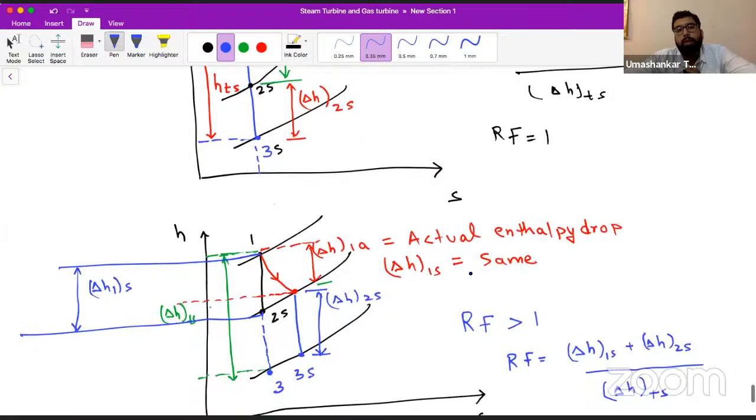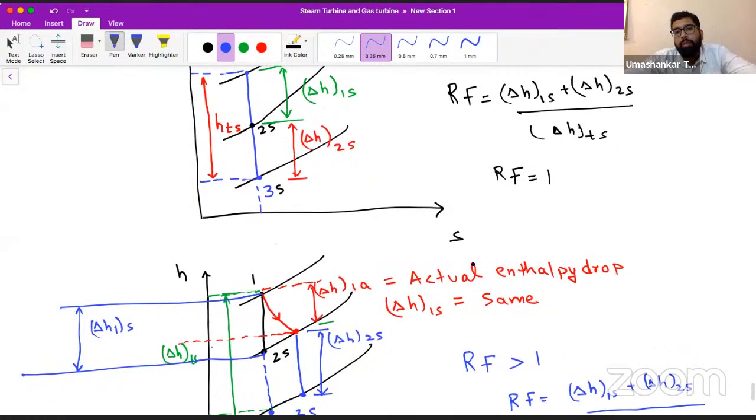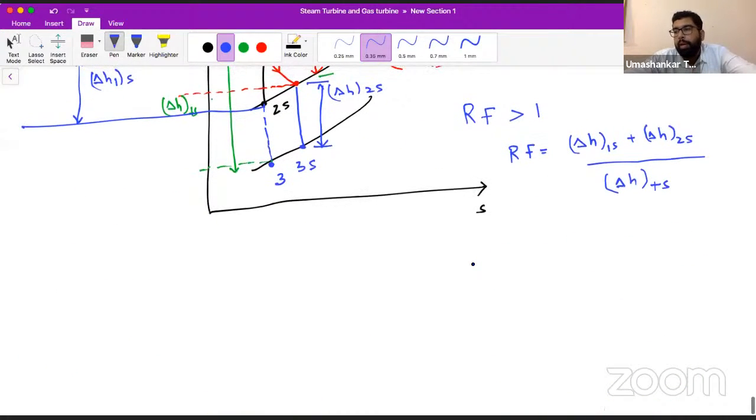Is this clear or not? You have to compare both of these figures. Okay, so as we are responding to me, is this clear to you?